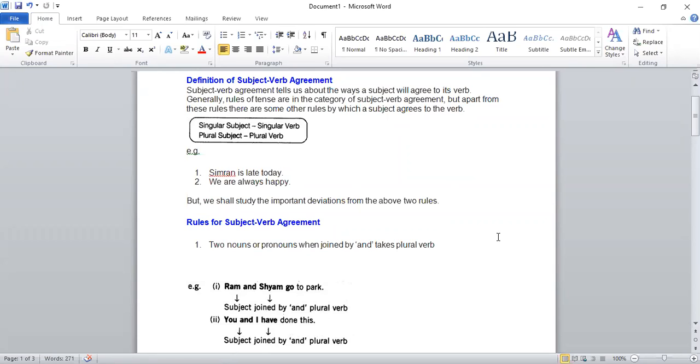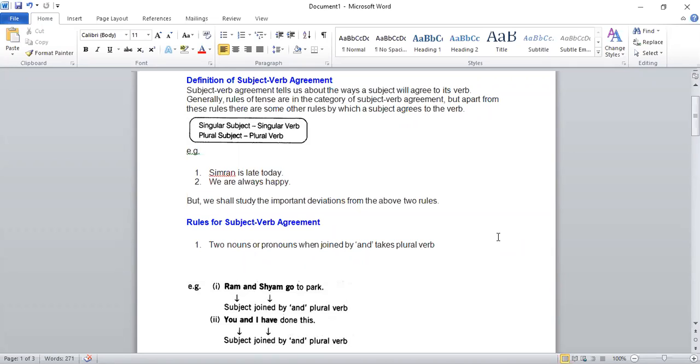You will write Simran is late today. Simran is singular, so the verb is also singular there. We are always happy. We don't say we is always happy. Why don't we say it? Because we is plural and are is also plural. So both will come together. There will be no use of a singular verb here.